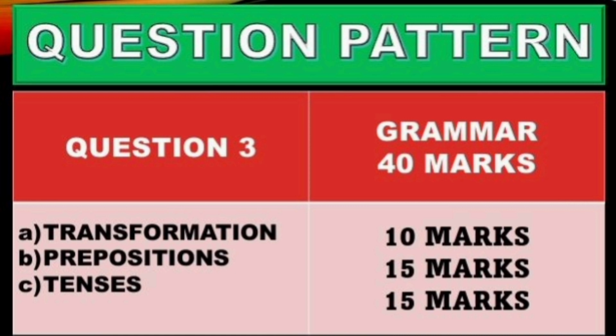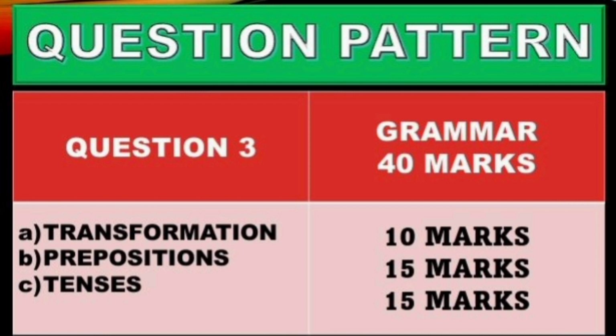There would be 10 blanks in a passage, and previously students had to fill these 10 blanks and were offered 5 marks. Here the difference is that for 15 marks, students are getting 15 questions. So that is the question pattern. Once again I repeat, there are 3 questions. The first 2 questions are comprehension and the third question is grammar. Comprehension is for 40 marks and grammar is for 40 marks.